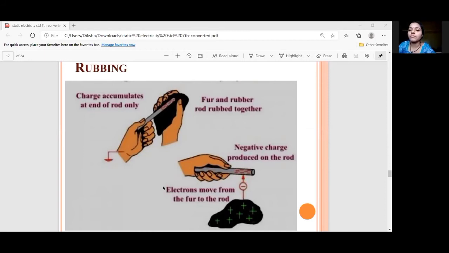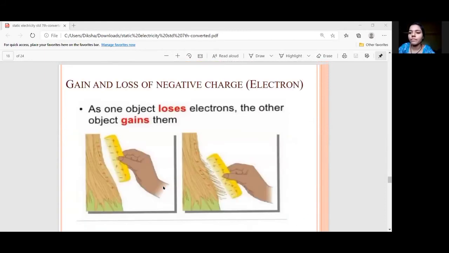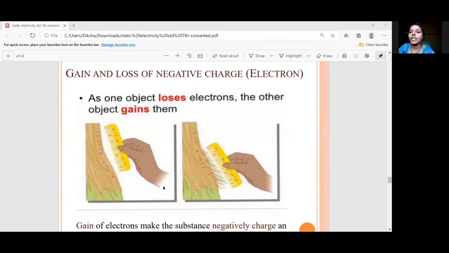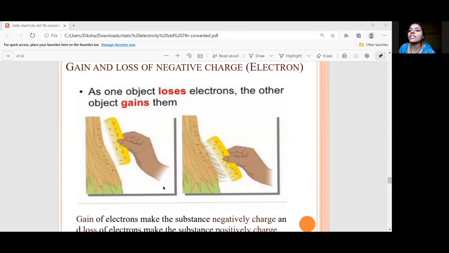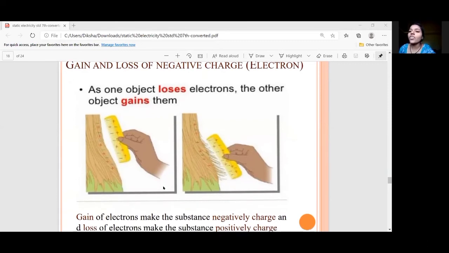Next. It means the thing which is flowing is nothing but the electrons. They are not being generated, they are not being created, but they are flowing from one substance to another. Means there will be loss of electron and gain of electron. Okay, when there is a gain of electron, you can see in the figure,